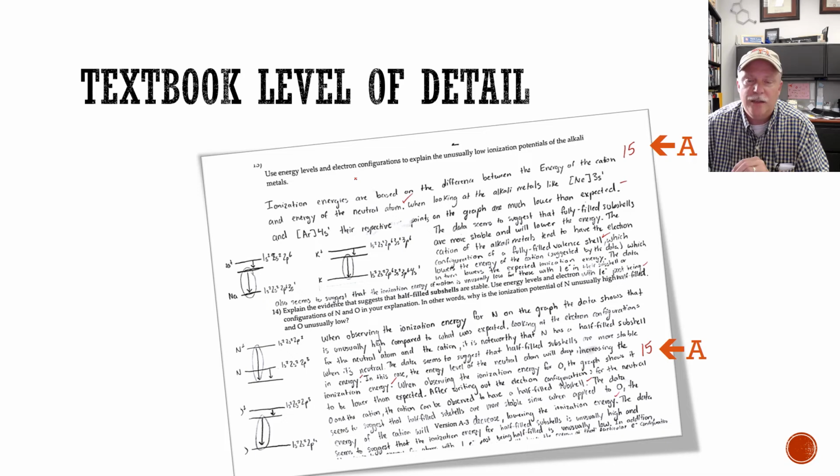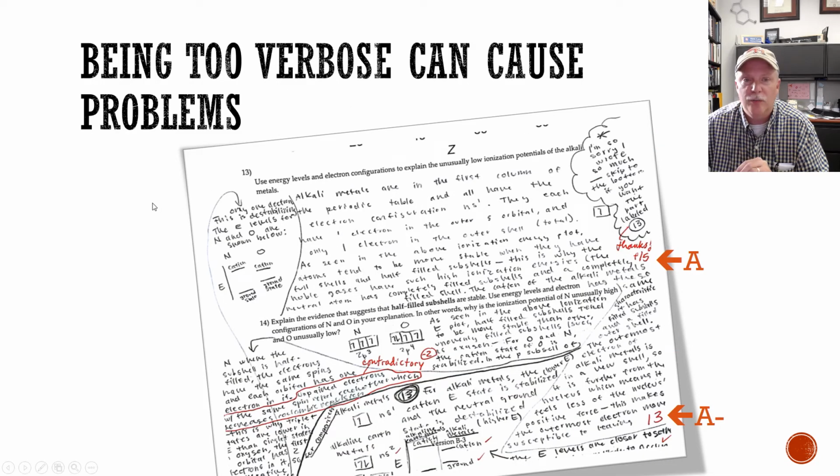And then lastly, I'd like to point out an example of being too verbose. If you're too verbose, you write too much, then this can cause problems because the chances of you making a misstatement are increased the more you write. As I was reading through this answer, I saw a misstatement here that says unpaired electrons with the same spin repel each other, which decreases Coulombic repulsion. So they repel each other, which decreases repulsion. That's just a contradictory statement.